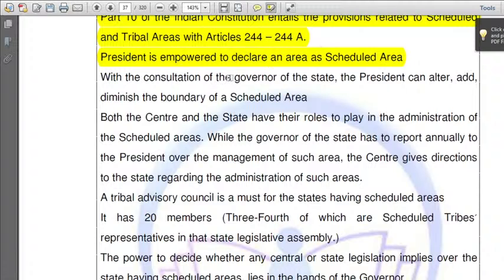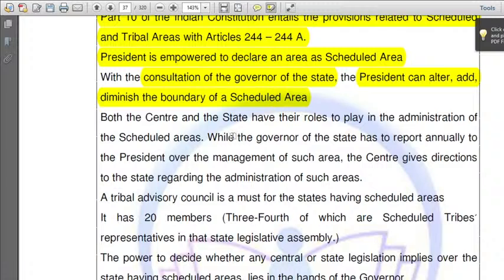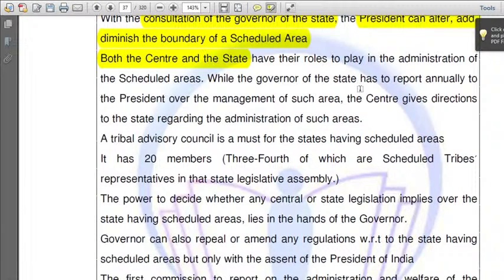Okay, with the consultation of the governor of the state, who can alter? The President can alter, add or diminish the boundary of a state's scheduled area. I'm repeating the words to make them stick in your mind. Both the center and state have roles to play in the administration of scheduled areas, while the governor of the state has to report annually to the President.